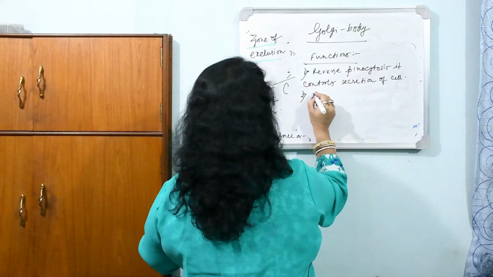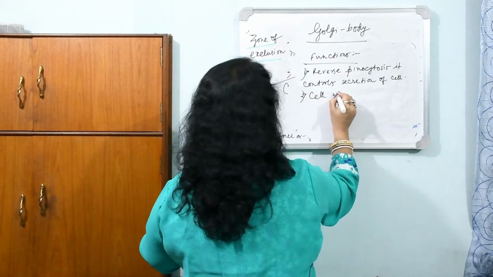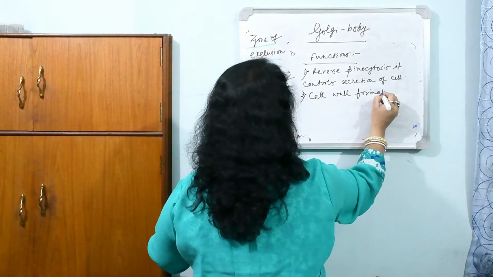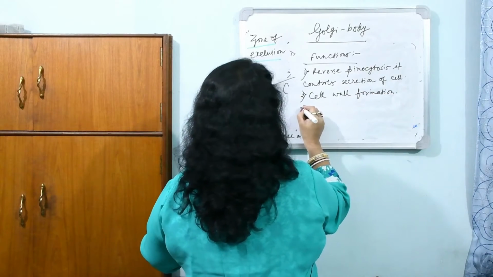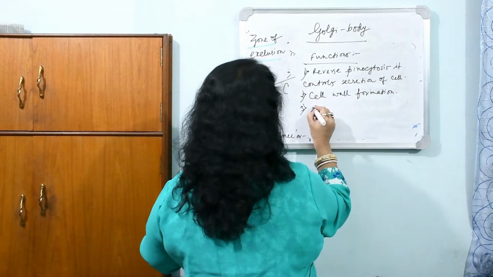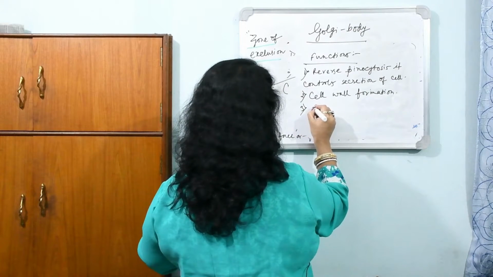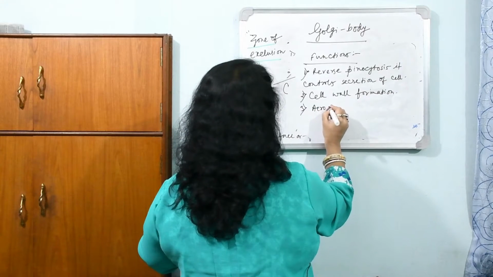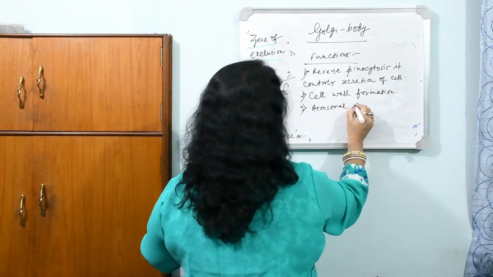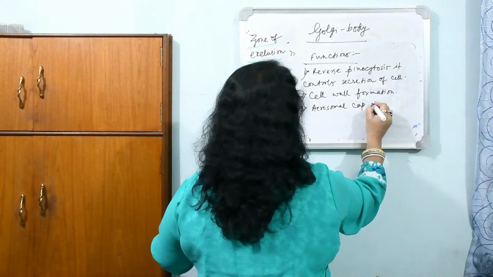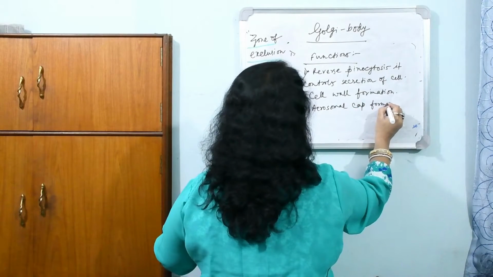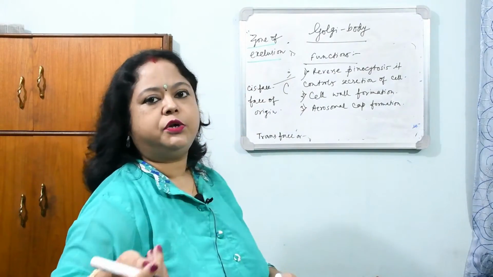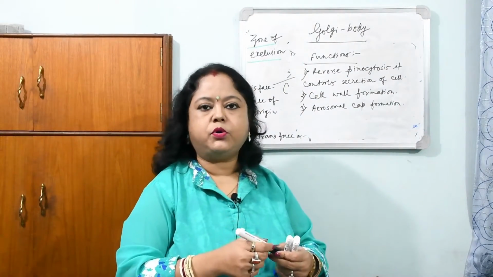Number 2, it has role in cell plate and cell wall formation in plant cells. Number 3, it has role in fertilization during the formation of acrosomal cap. These are the functions of Golgi body in short. So this is about the Golgi body.